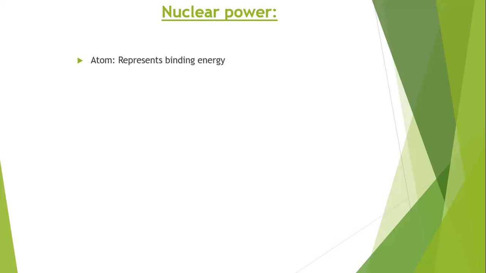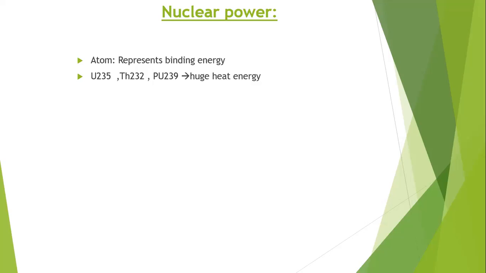So what are the various elements we are using for this nuclear power? There are three main elements. The first one is uranium 235, thorium 232, plutonium 239. So we use the controlled fission process, and this fission process should be in a very controlled manner. We are able to control the fission process.